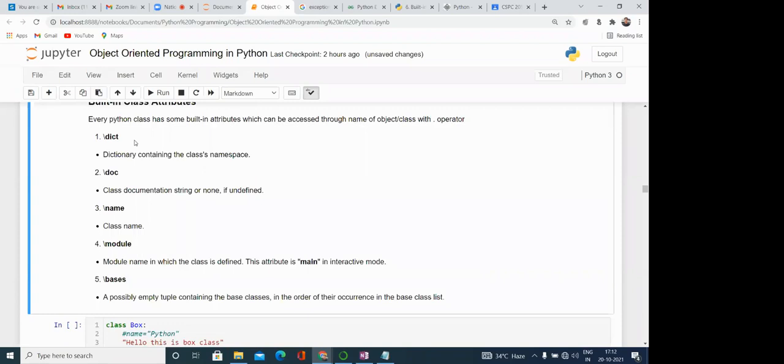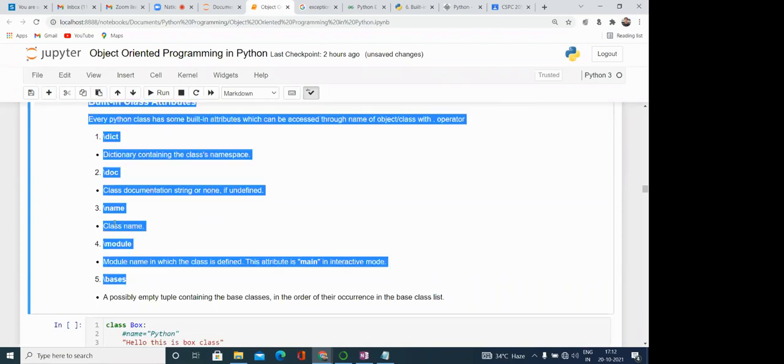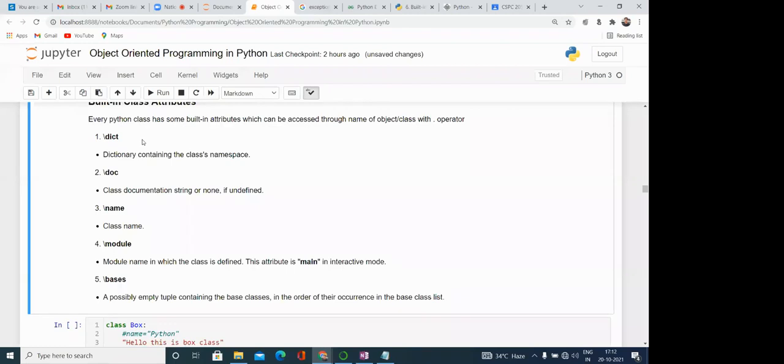Okay, so some attributes, meaning predefined attributes, are there. We can access these attributes and they have information related to the class. The dict is a dictionary containing the class namespace, meaning whatever variables are there in the class, you can access by dict. Then doc is the class documentation string. If you have defined any documentation string within the class, then you can access that string using doc. The name of the class you can access using the name attribute.